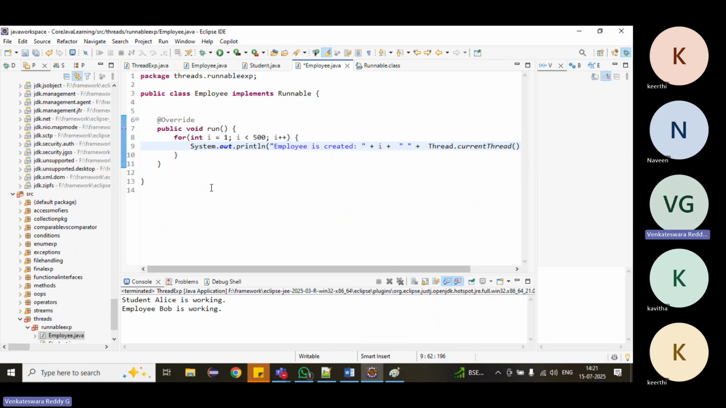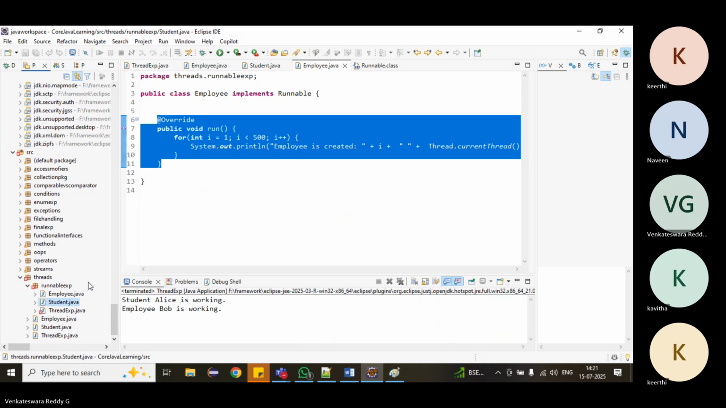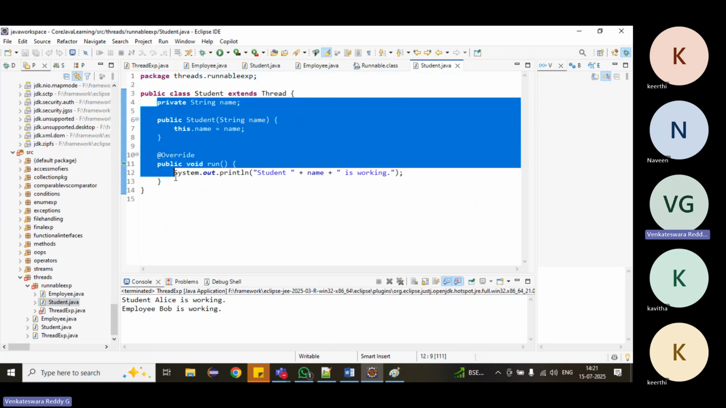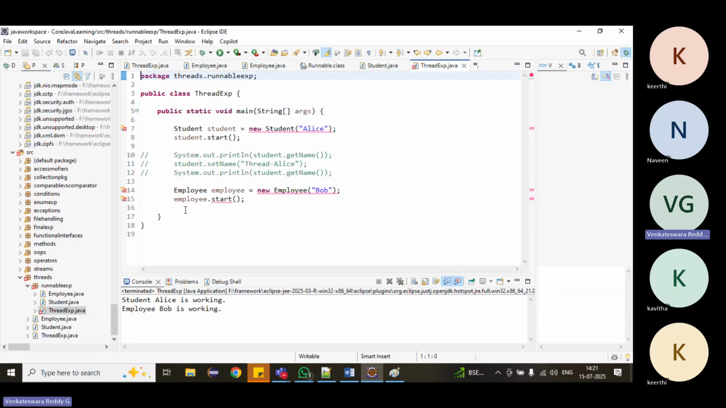Now similarly in the student class also, we are not doing anything, we are just printing numbers. That's it. Right? We are just creating students, a number of students.